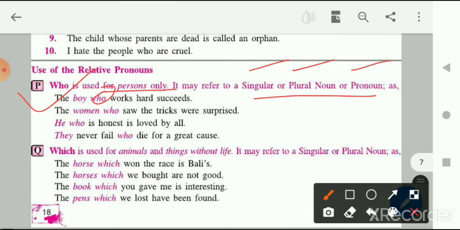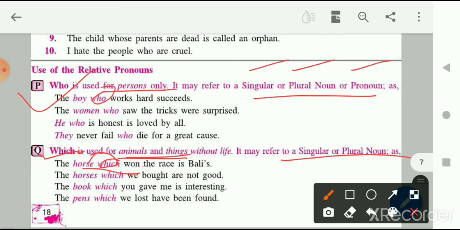Which: now we are going to talk about which, which is used for animals and things. So we are going to use which for animals and things, and it may also refer to a singular or plural noun. Let's see how. The horse which won the race is Bali's. So here which is used for the animal, right?